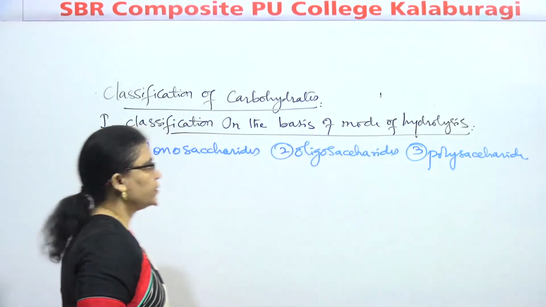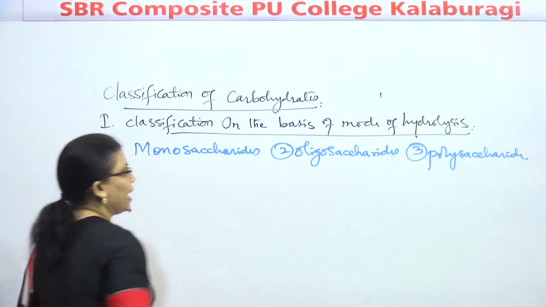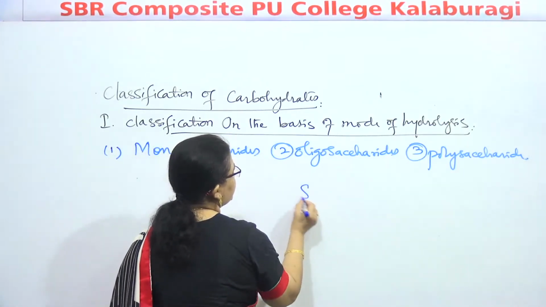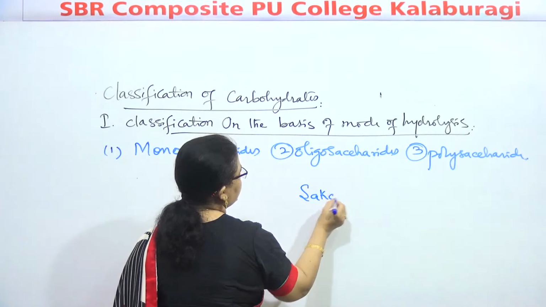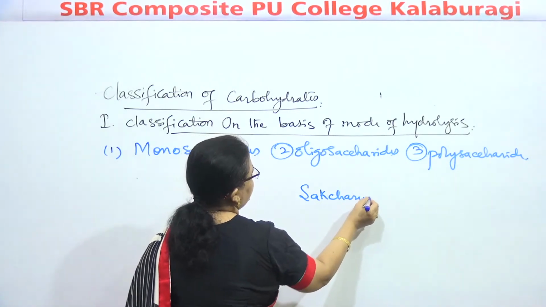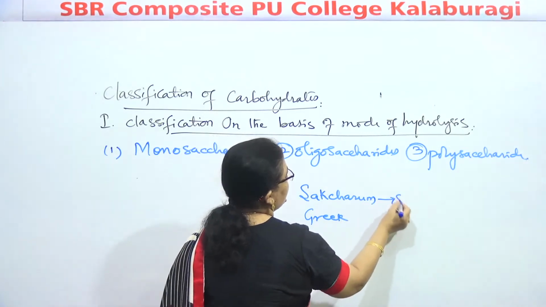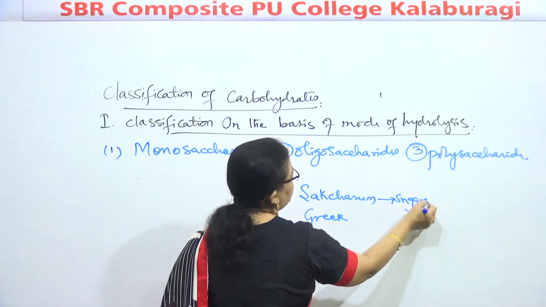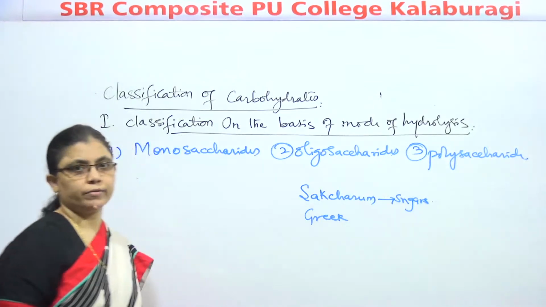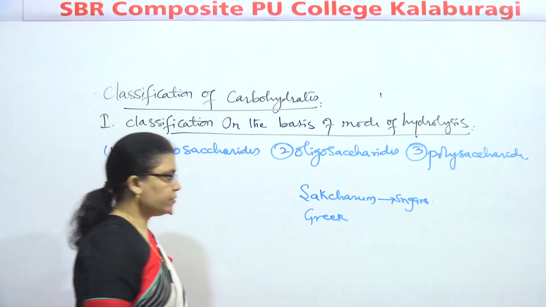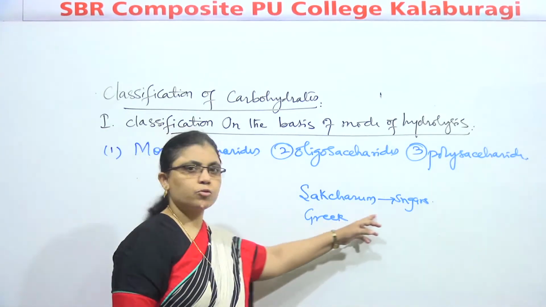Saccharide. Do you know saccharum? Saccharum is a Greek word which means sugar.